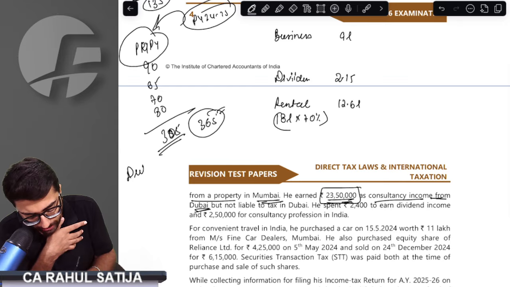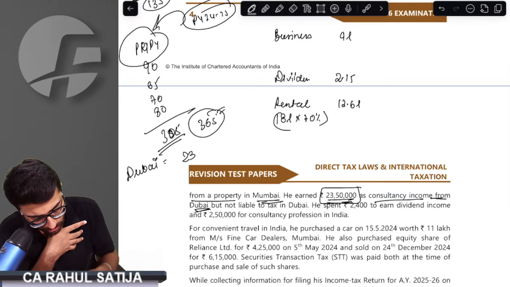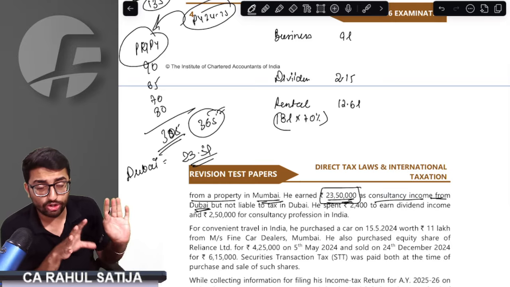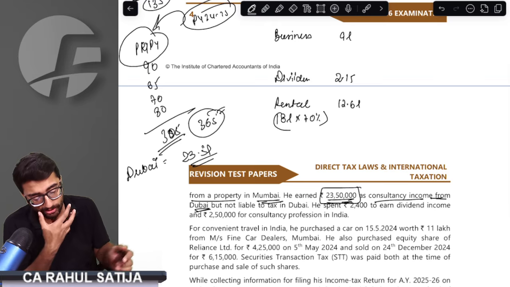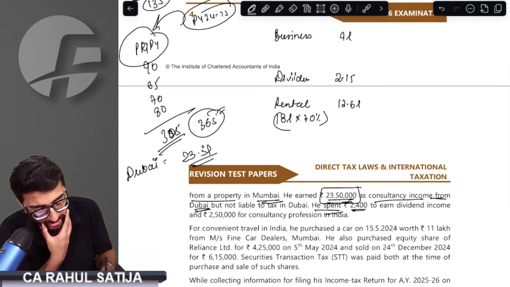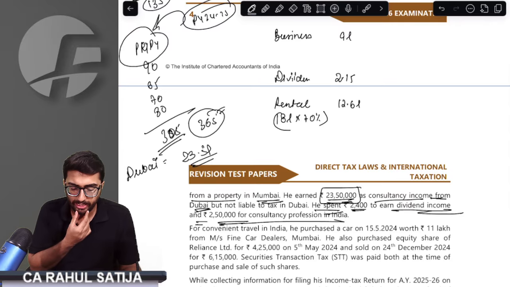Dubai income is 23.5 lakh. We need to check whether he is resident, so this Dubai income would be taxable. If he is non-resident, then no taxability would arise. He spent 2,400 to earn dividend income and 2,50,000 rupees as consultancy for profession in India.